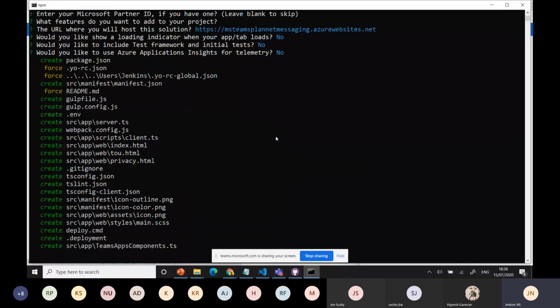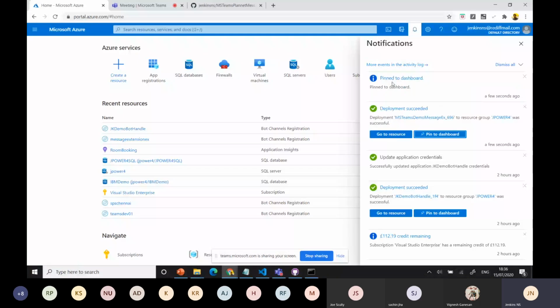Right. Pin the dashboard thing. Okay, the dashboard.